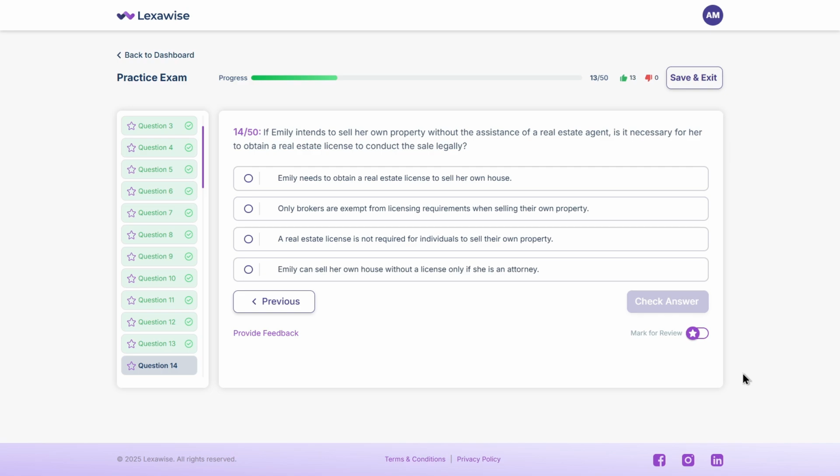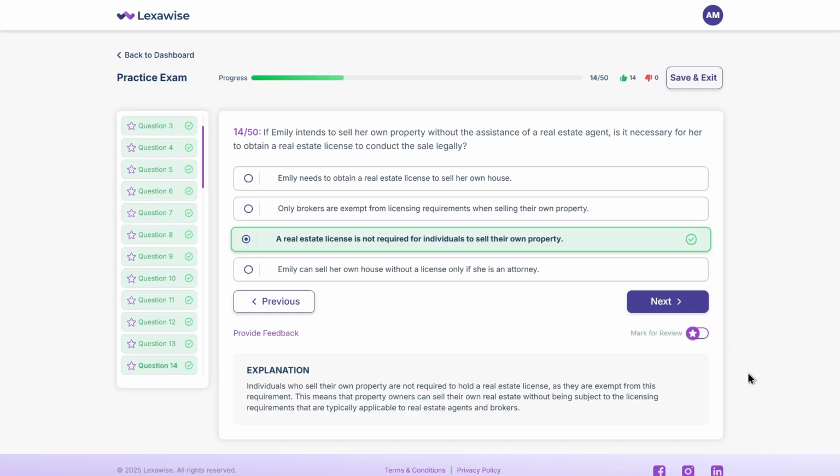The correct answer is C. A real estate license is not required for individuals to sell their own property. Anyone can sell their own real estate. No license needed. Real estate license laws apply when representing others in a transaction.